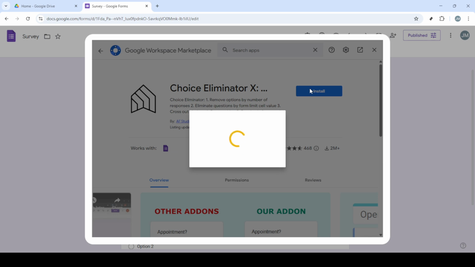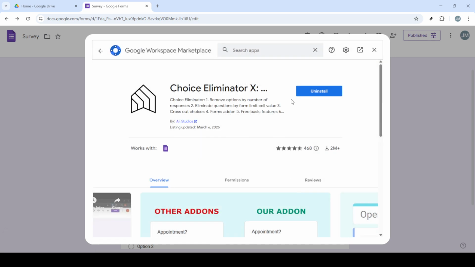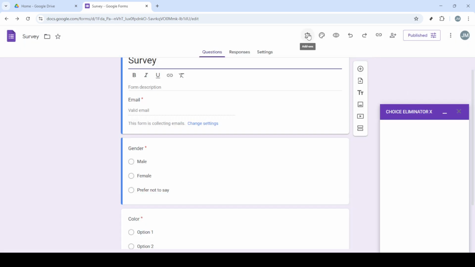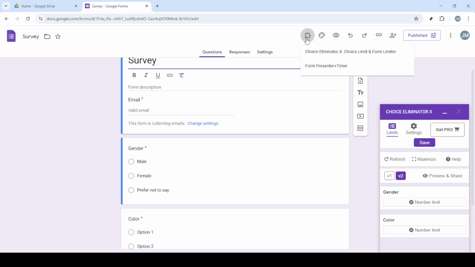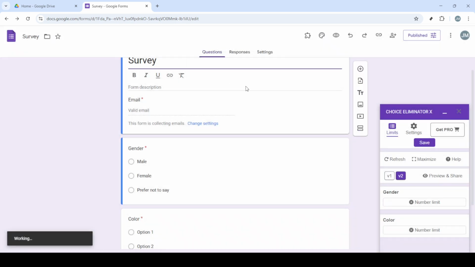As this is an add-on, you will need to connect it with your Google account. Follow the prompts to allow the necessary permissions, ensuring you click Connect to your account when prompted. When that installation process is complete, you'll see an option to click Done and proceed with that. Back in your form, you'll spot a puzzle piece icon, which is the add-ons icon. Click that and from the list select Choice Eliminator X, Choice Limit and Form Limiter. After activating it, click on Start to initiate the setup process for your limiter. At this point, select the questions you wish to limit and configure the limits according to your specifications.